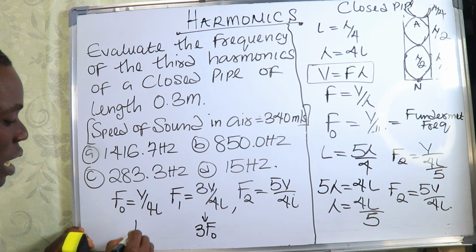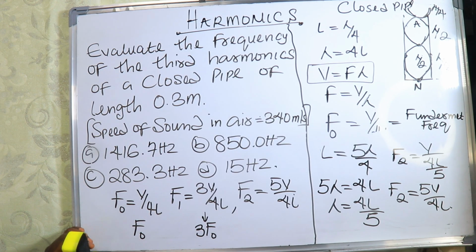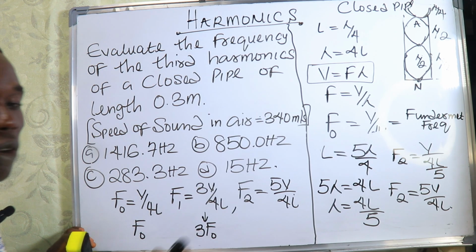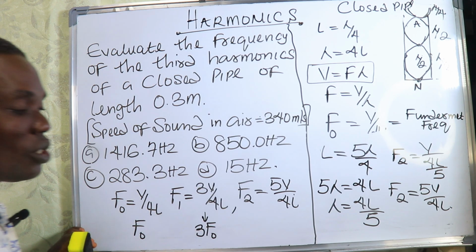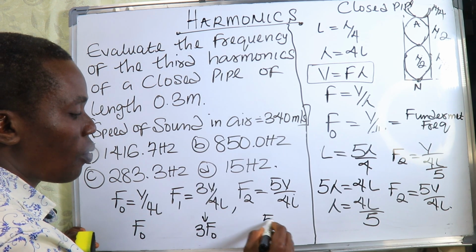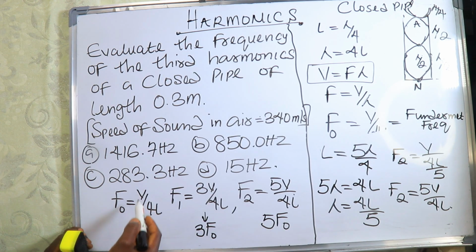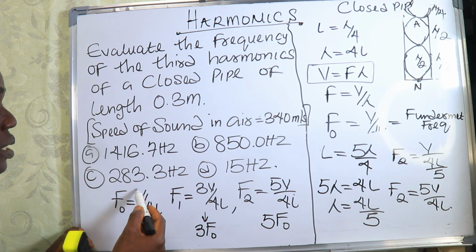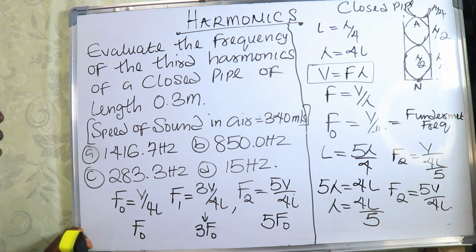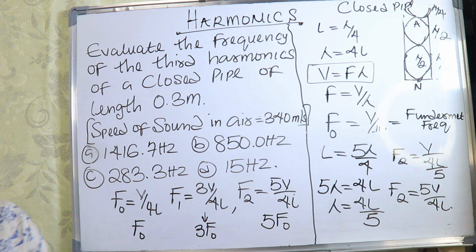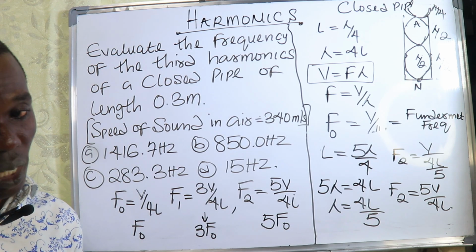If this one is F, this could be 3F, and this could be 5F of the fundamental frequency, because the fundamental frequency is V divided by 4L. So you see, like so the overtones go.